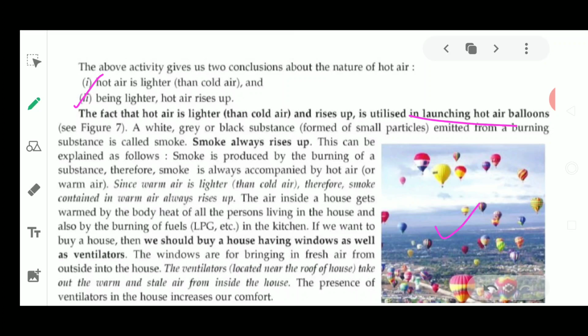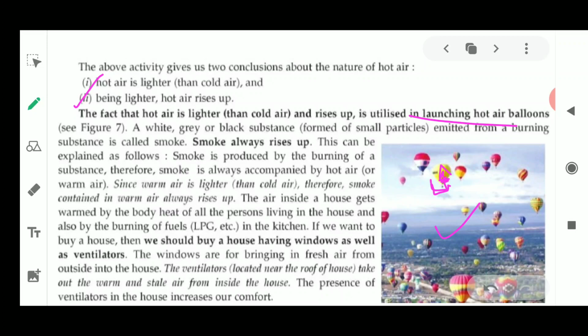That is why smoke rises up, because it becomes lighter. The smoke produced by this burning substance is accompanied by hot air. Near the base of this hot air balloon, something is lighted up and it produces smoke, and with its help the air which is present inside the balloon also gets heated up and rises up.